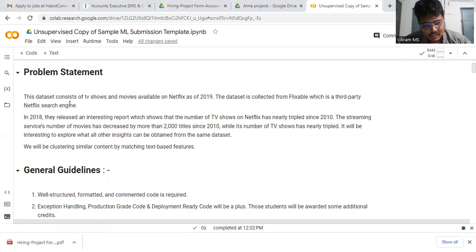We will be clustering similar content by matching text-based features. This is our problem statement.